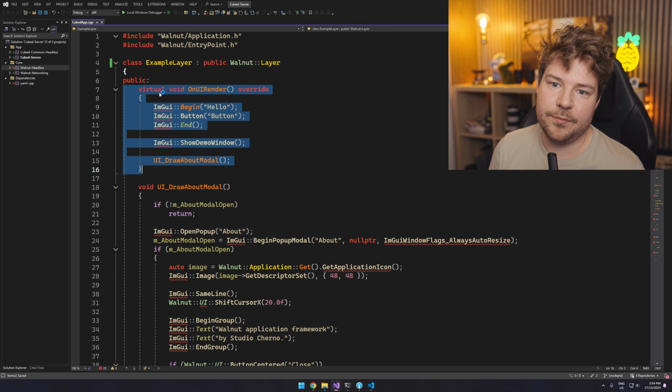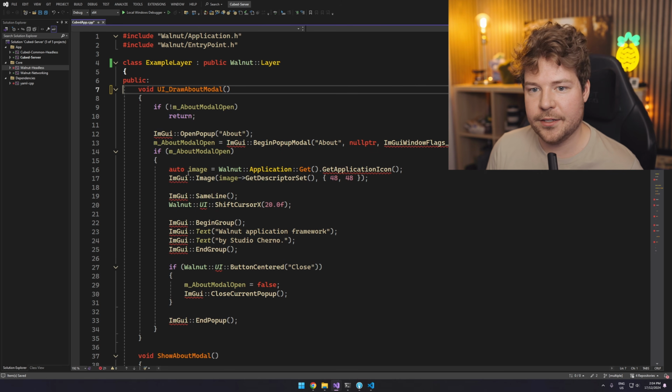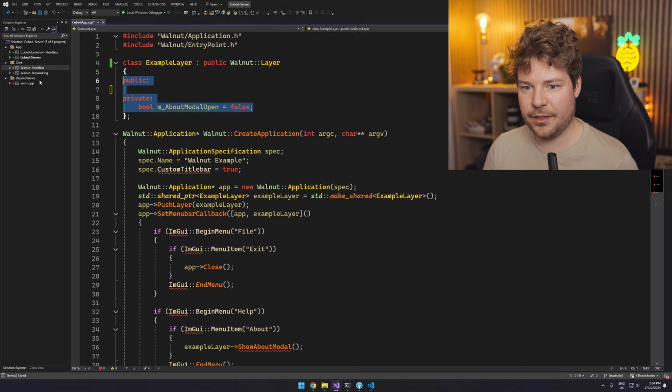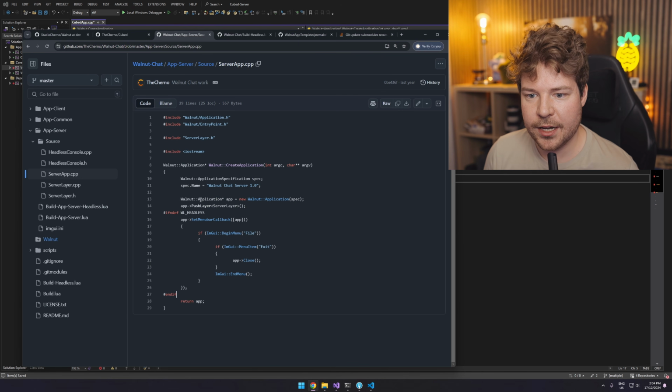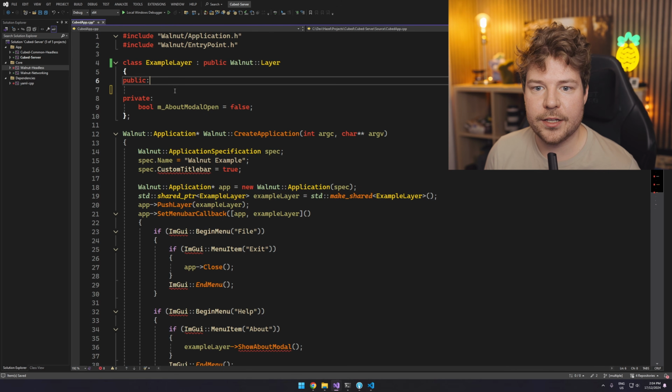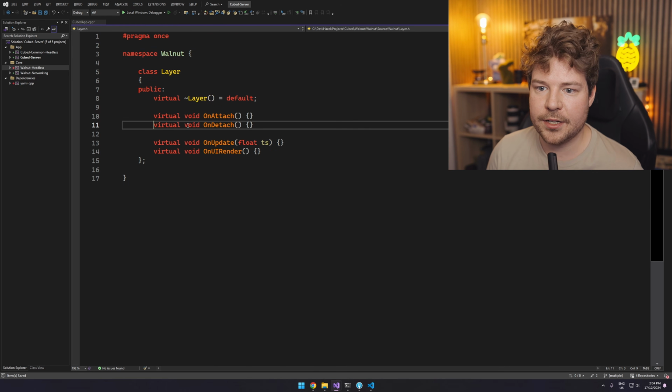And this is obviously stuff that doesn't exist because we don't have UI, we're headless. So let's just get rid of everything, I think. Were we pushing a layer on here? Yeah, server layer. And then the server layer, I guess, just had its own kind of stuff. Okay, so let's do this. I still want some stuff from here.